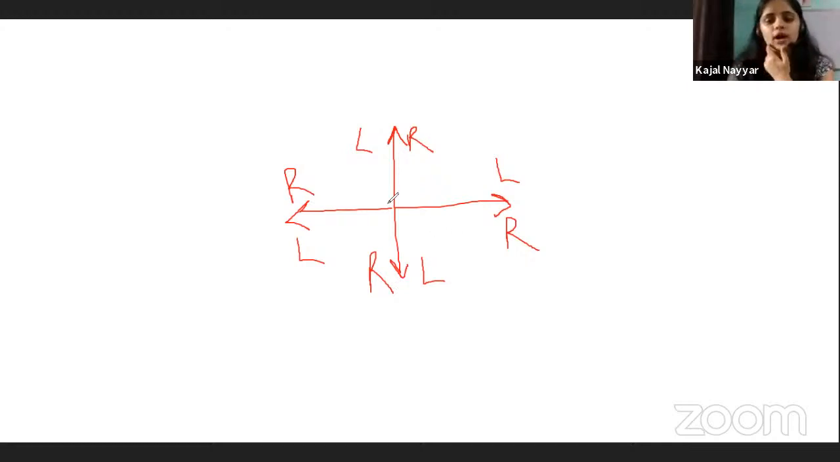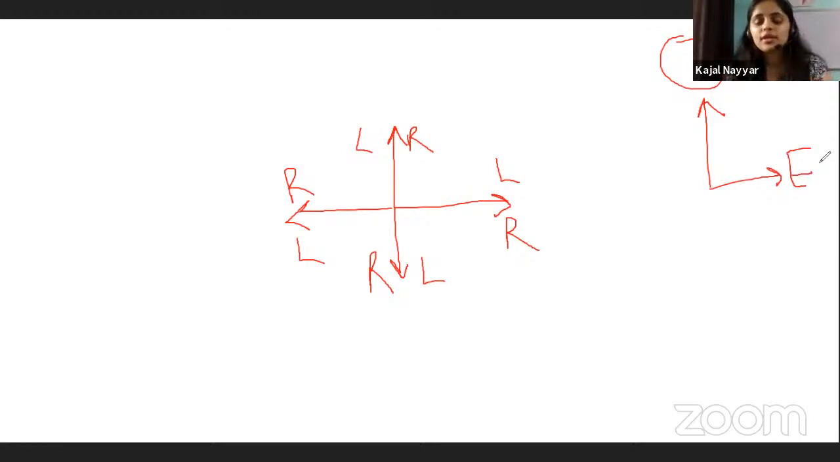For example, if I say, okay, I am facing this direction, then in this direction there will always be north, and in this direction there will always be east. But when they say left and right, then this direction won't always be right.